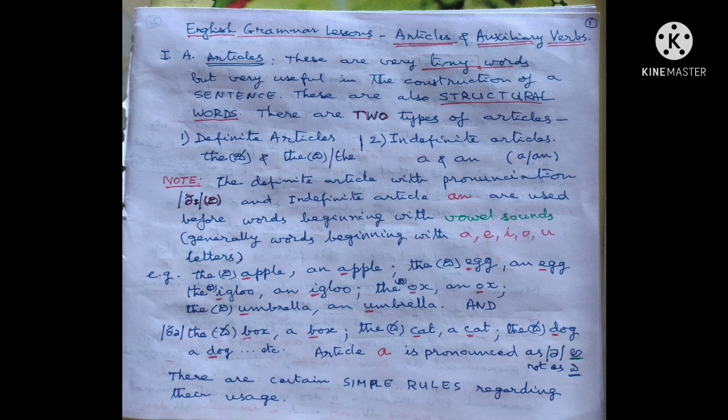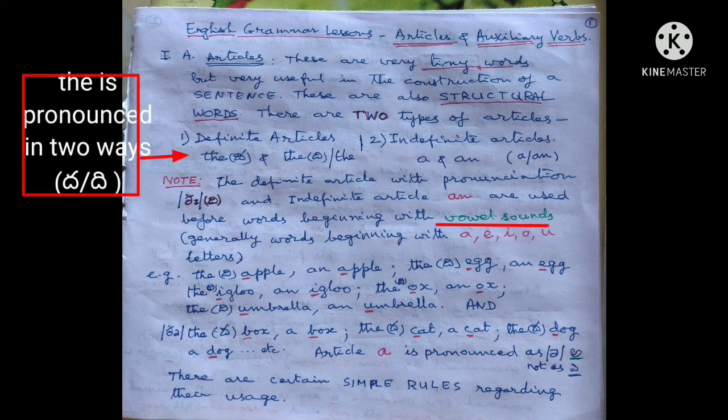English grammar lessons, articles and auxiliary verbs. 1. A. Articles. These are very tiny words but very useful in the construction of a sentence. These are also structural words. There are two types of articles, definite article and indefinite article.